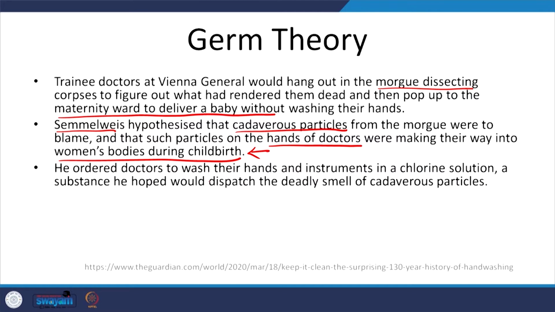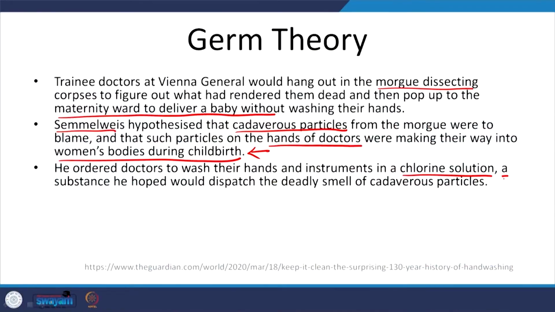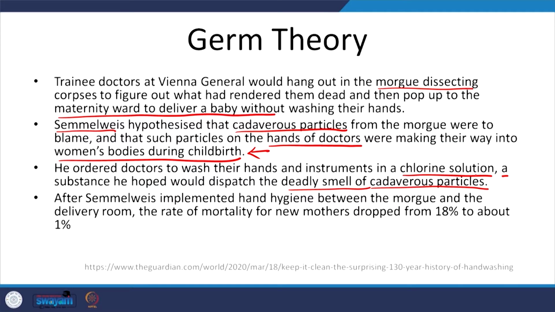So, he ordered the doctors to wash their hands and instruments in a chlorine solution. Why chlorine? Now, we know that it is a good oxidizing agent, but at that time the reasoning was unclear, but it was a substance he hoped would dispatch the deadly smell of the cadaverous particles. Note that chlorine has a pungent smell. So, after this implementation of hand hygiene habits between the morgue and the delivery room, the rate of mortality for new mothers dropped drastically from 18% to 1%, right.